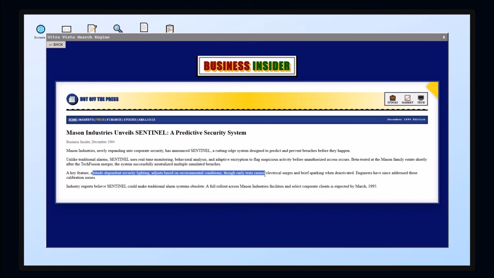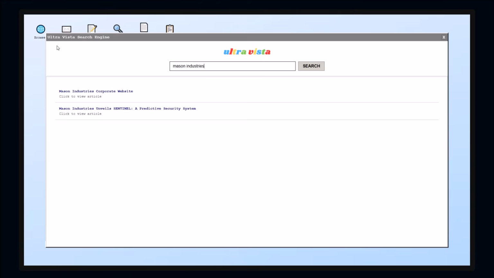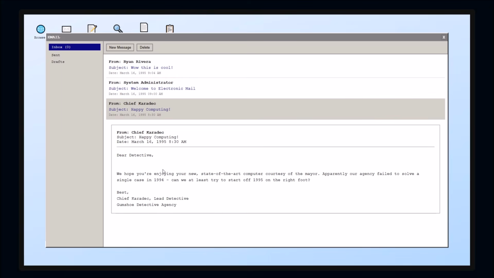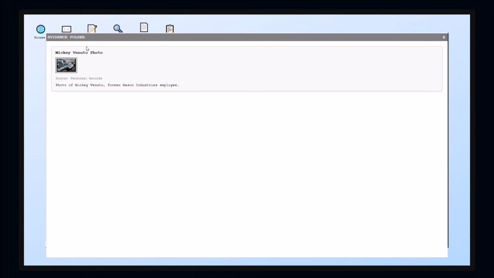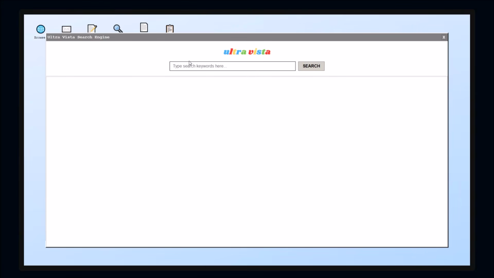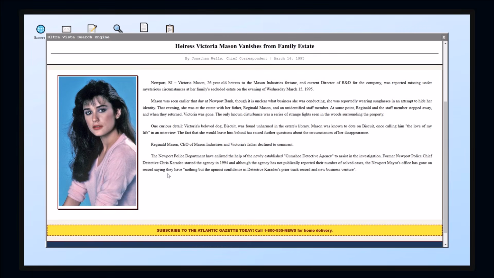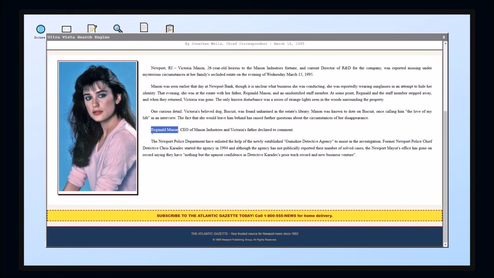Altitude-dependent security lighting. What? That seems strange. Okay, so, oh, I got an email. Did I get an email? This thing says email 1, but I'm not seeing any new emails. So let's go back to my notes. I can check my evidence. This is the only evidence I have. Wow. Maybe that picture of Victoria could have been added to evidence if I tried. Yeah, definitely. And then, what was the father? Reginald Mason. Do we have a picture of him?